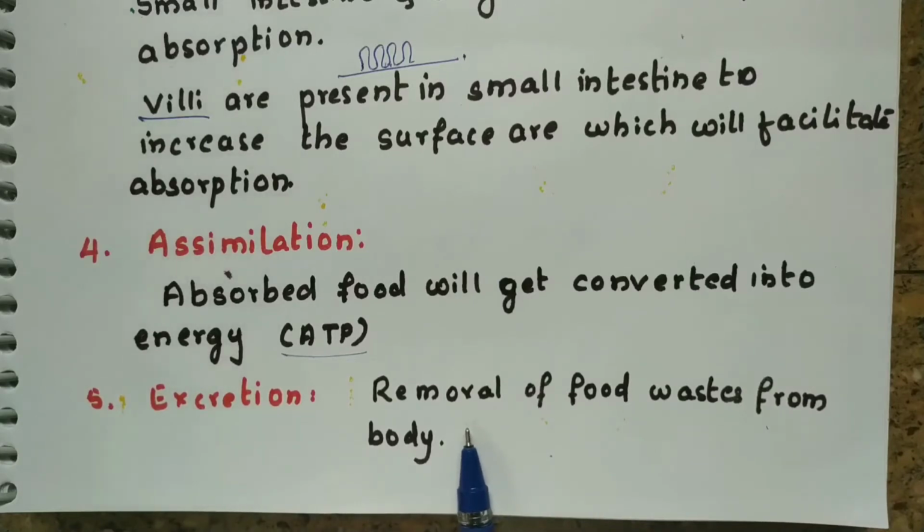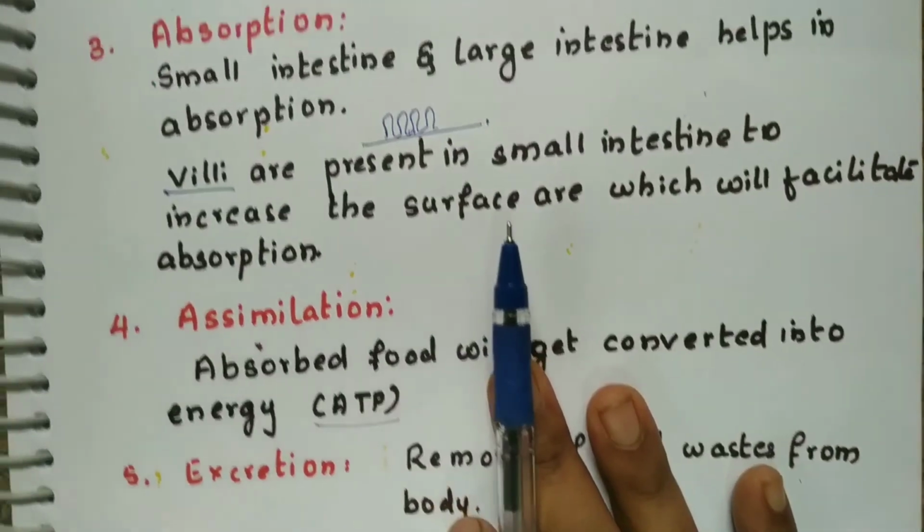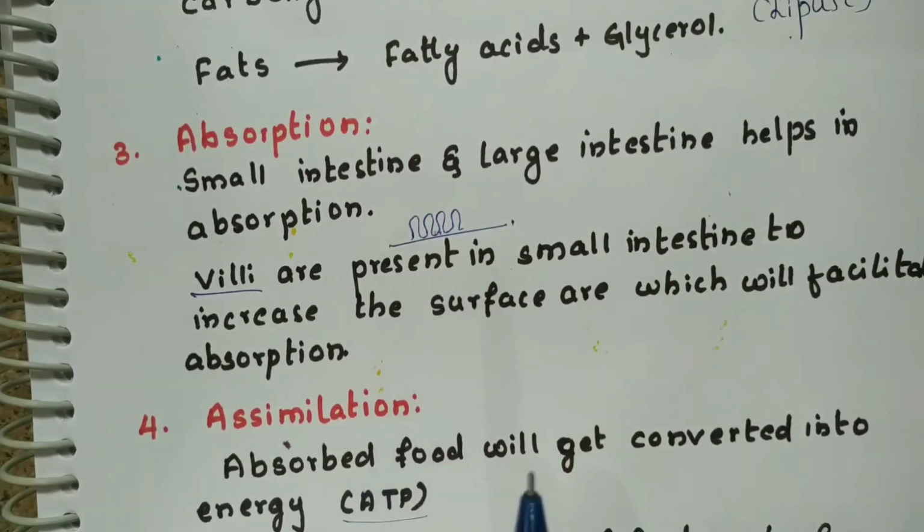So this was all about the digestion or nutrition in organisms. What we have seen: nutrition in plants and nutrition in animals. So next class we will discuss the next life process.